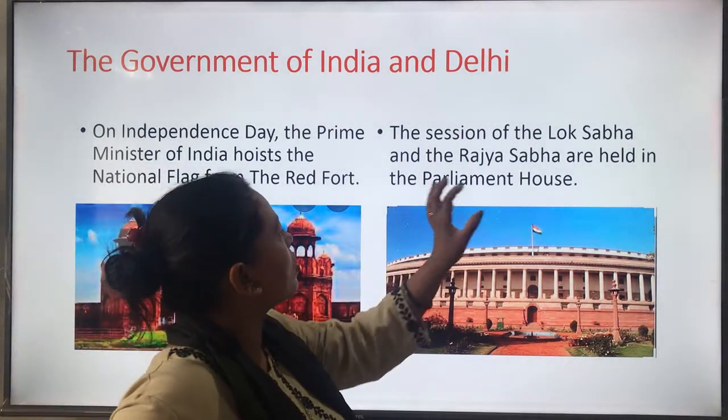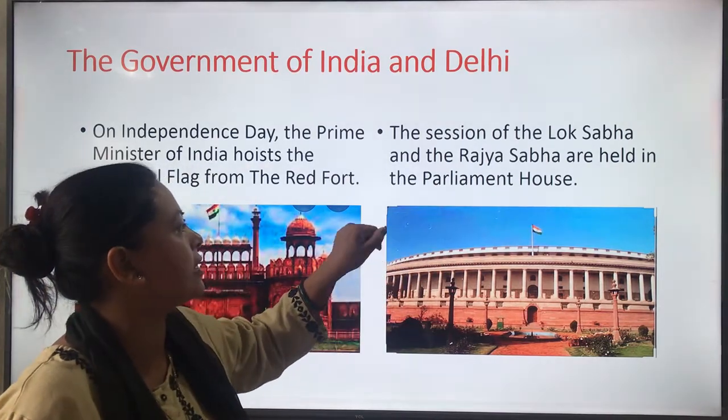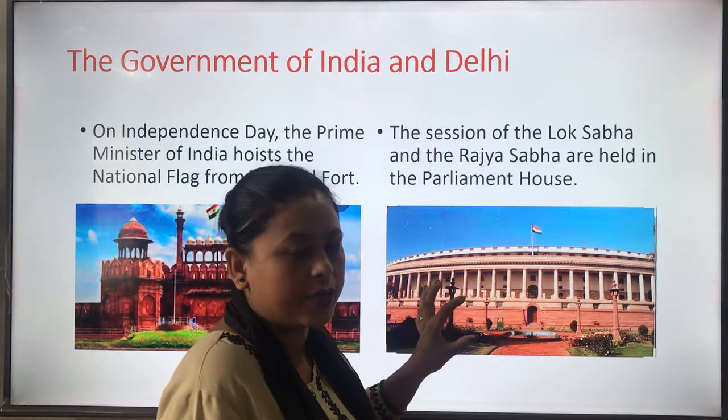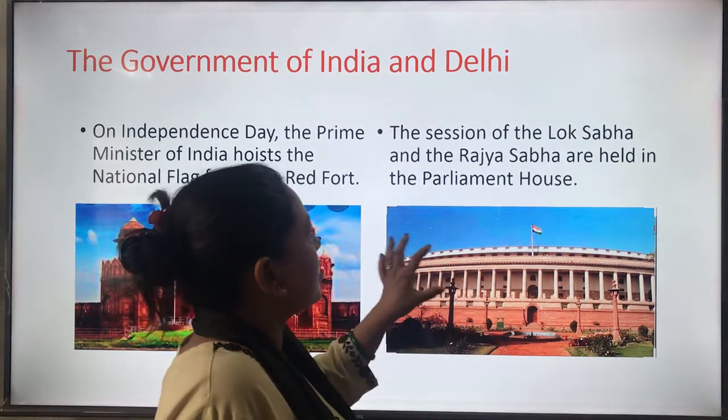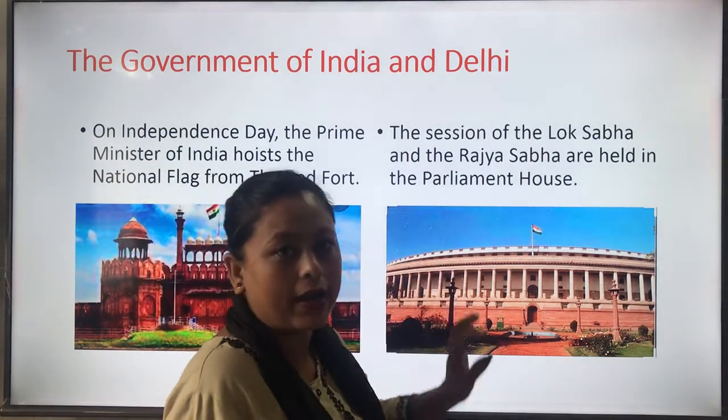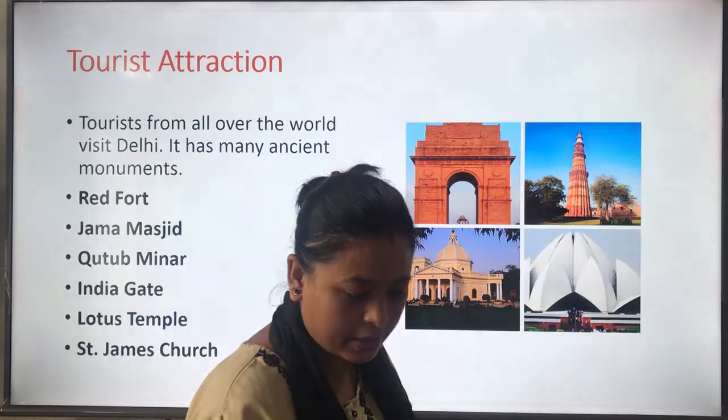The sessions of the Lok Sabha and the Rajya Sabha are held in the Parliament House. This is Parliament House, which is located in New Delhi. So Rajya Sabha and Lok Sabha are held in Parliament House.